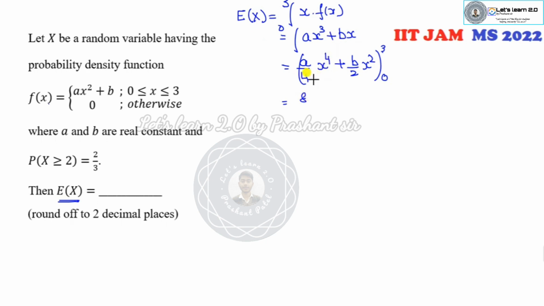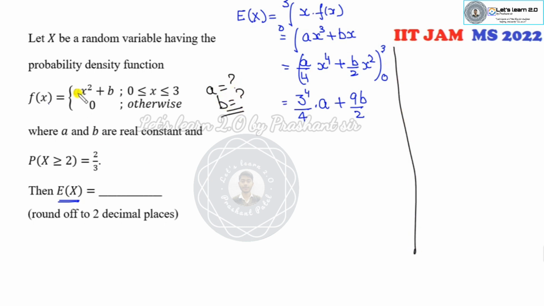So 3 raised to power 4 over 4 into a plus 9b over 2 minus 0.